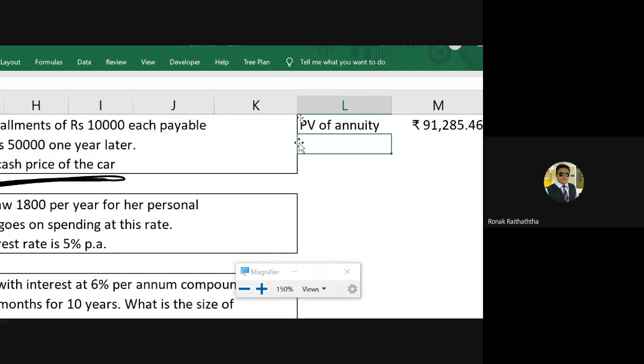See, that part is a part of the cash price, because anyway you are going to pay that 50,000 rupees after the 21st year, and you have taken the loan right now. So we are right now finding the loan, and when you have taken the loan, obviously interest is charged. So when interest is charged, to get the present value you will have to do the discounting, right? So discounting is something which is unavoidable in nature in this case, because no one gives you a loan without charging interest, right?